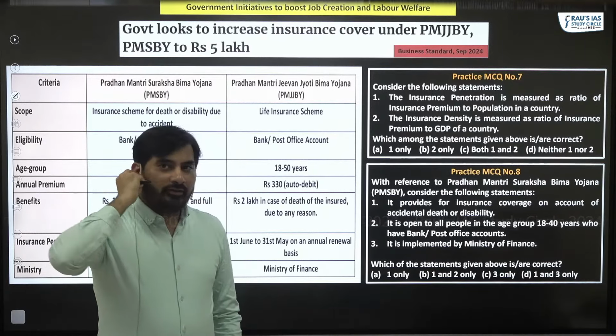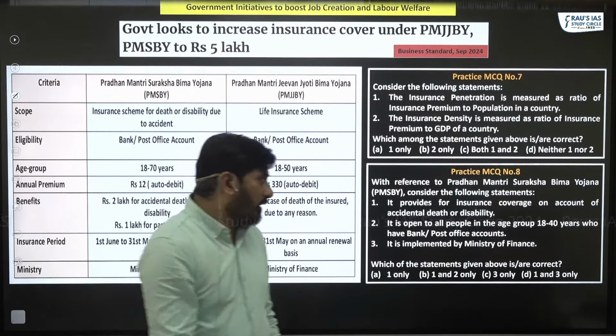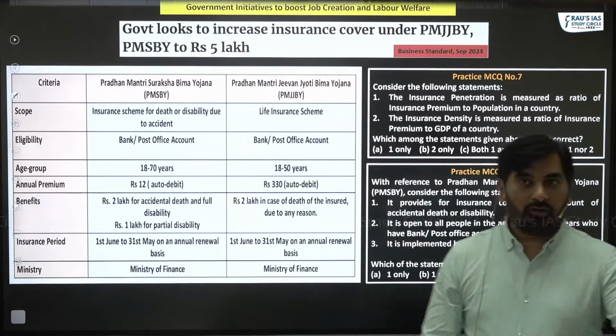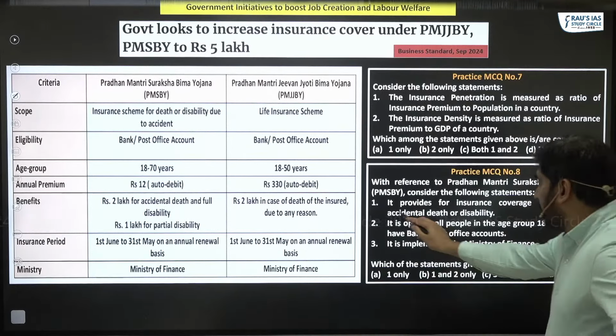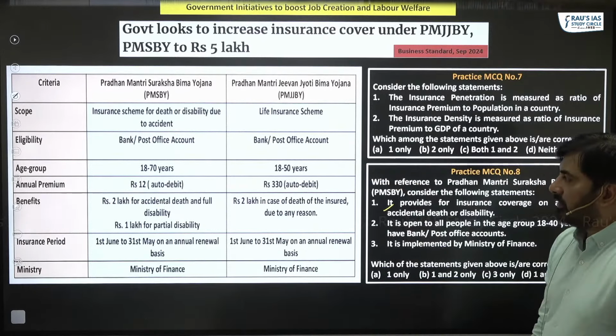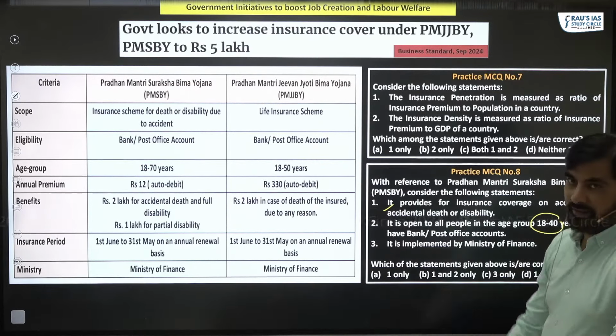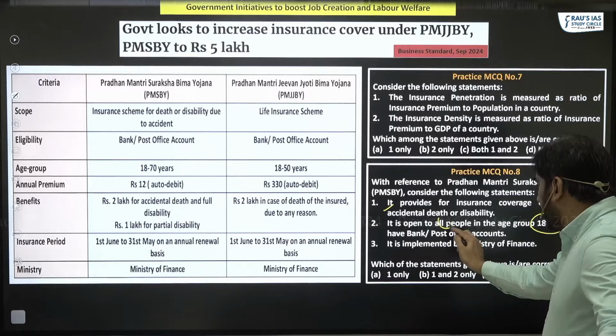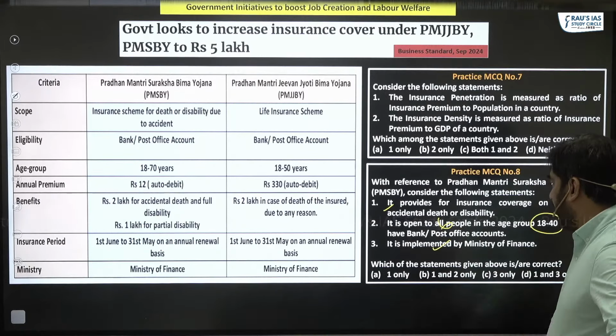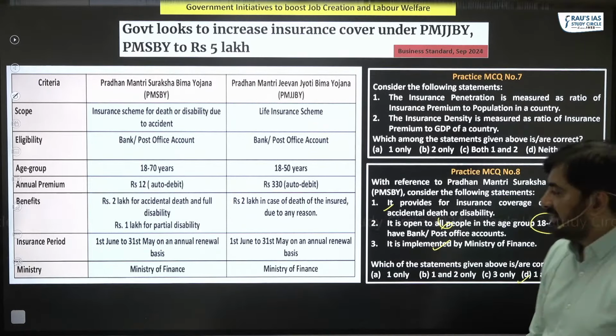It provides for insurance coverage on account of accidental death or disability. It is obviously correct. Accidental death or disability. It is open to all the people in the age group 18 to 40. It is 18 to 70. It is implemented by Ministry of Finance. Right. So answer is 1 and 3 only.